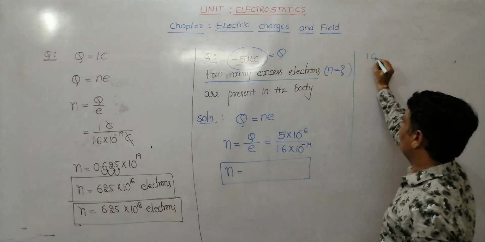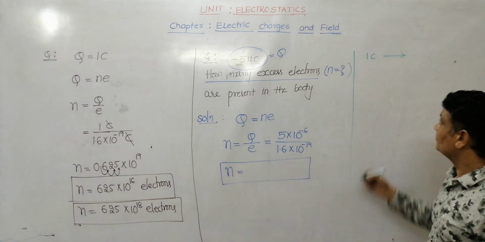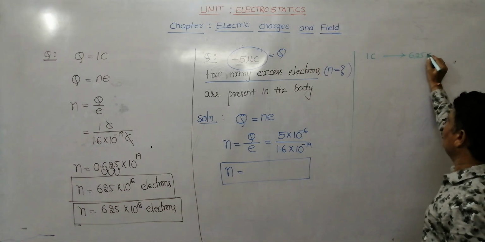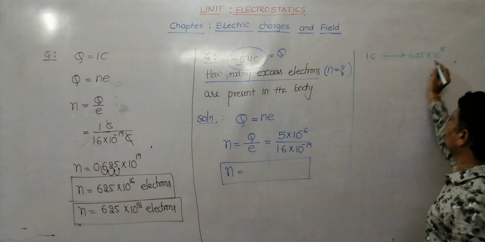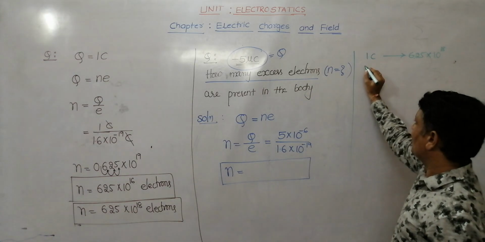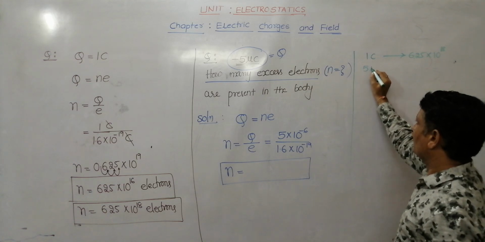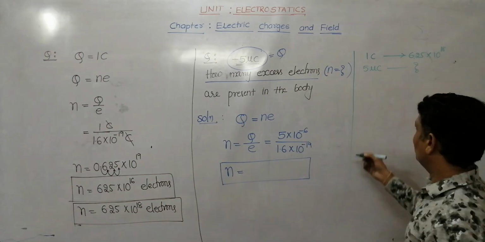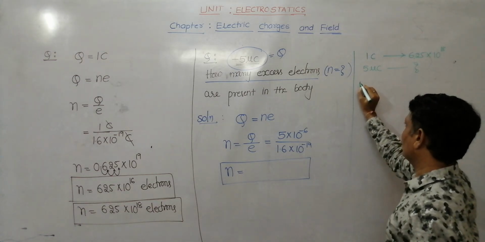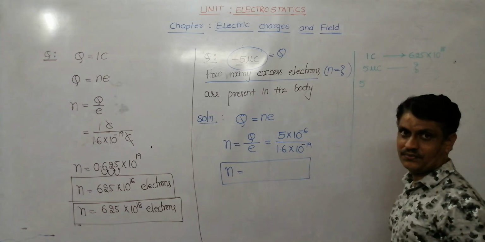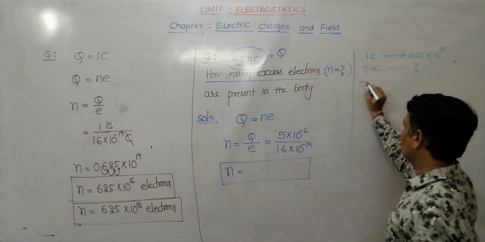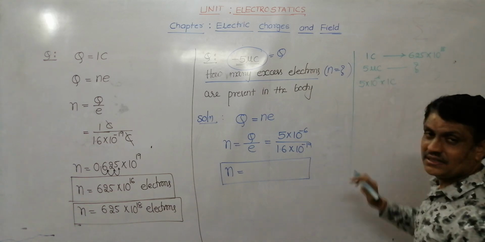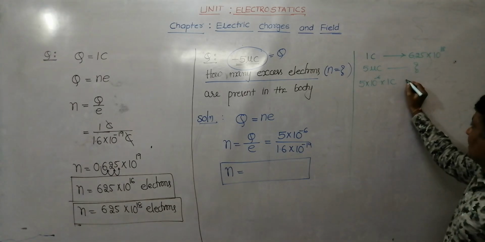You know, for one coulomb, how many electrons are to be removed? 6.25 into 10 to the power 18. Am I right? Then here I need 5 microcoulomb. How many electrons are removed is the question. Then what I do? Here I will write this as 5 into 10 to the power minus 6, 5 micro into 1 coulomb. May I write like this? Then how many do I want?